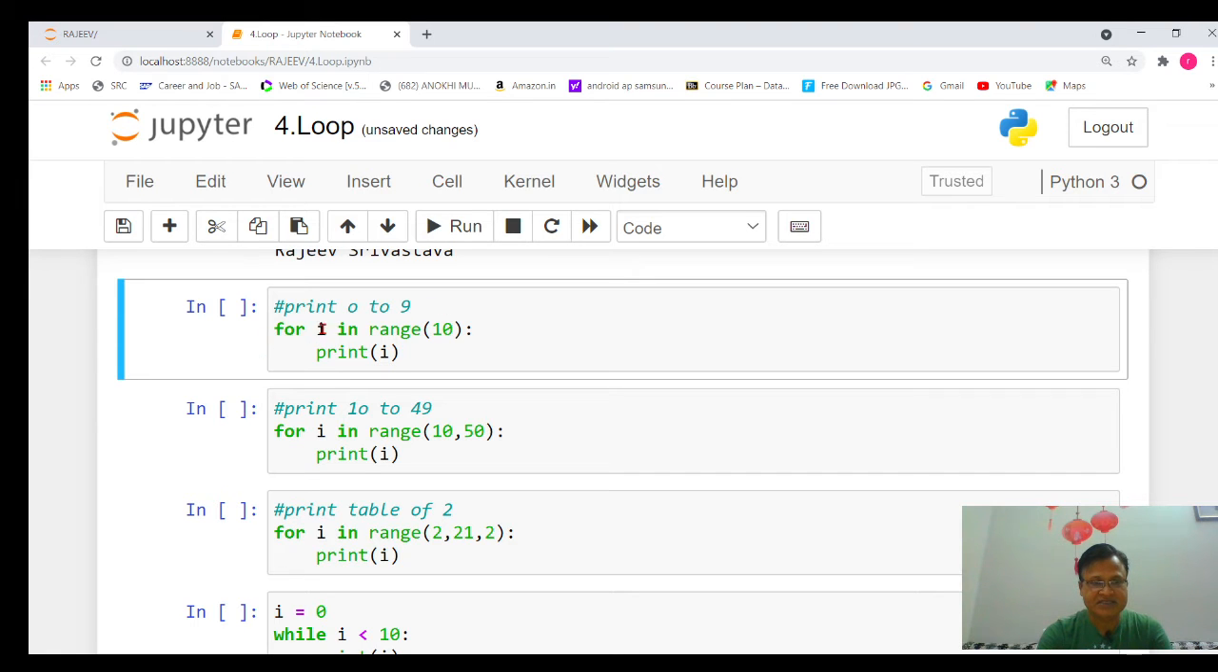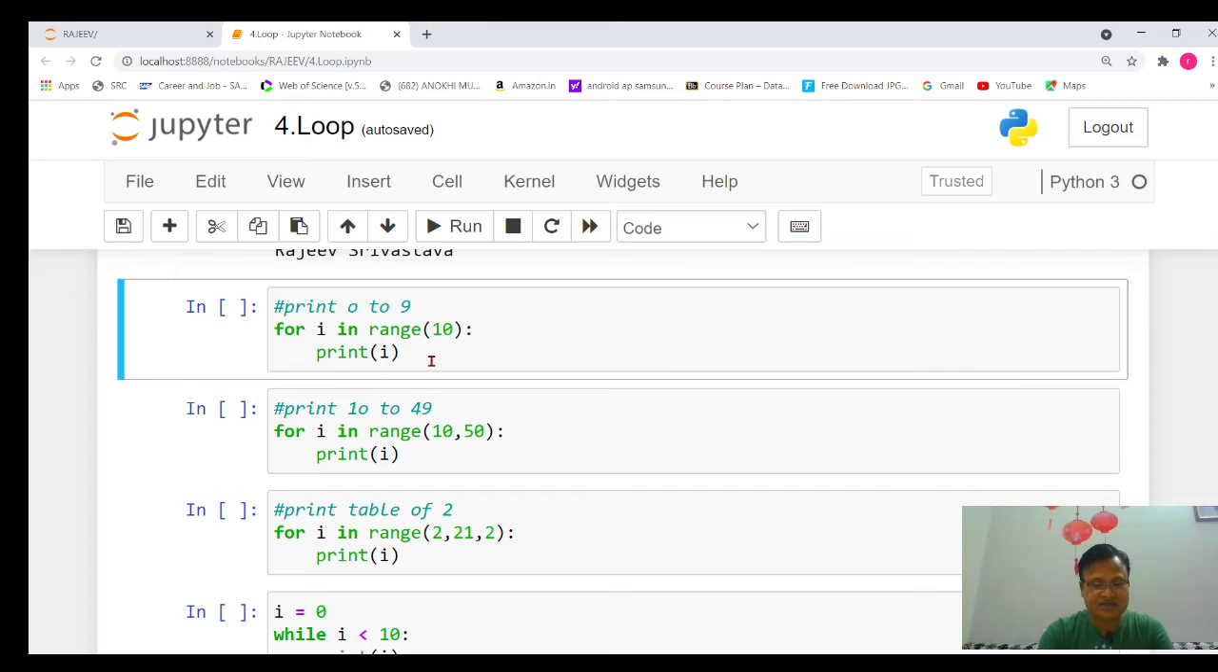Again, the syntax is the same: for i in range 10. It will generate numbers from 0 to 9 because the range is 10, so it generates numbers up to n minus 1. Firstly, the 0 will be passed on to i, print i, so 0 will be printed. Then the next number generated by the range function, that is 1, so 1 will be printed. The range function keeps on transferring numbers from 0 to 9 to the i variable, and it keeps on printing numbers from 0 to 9.